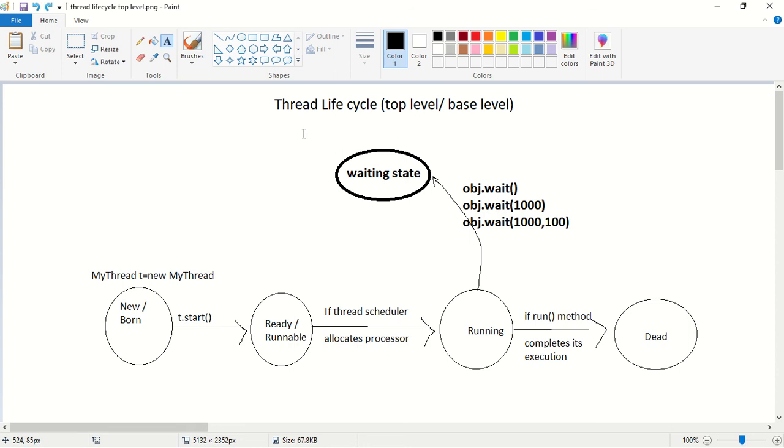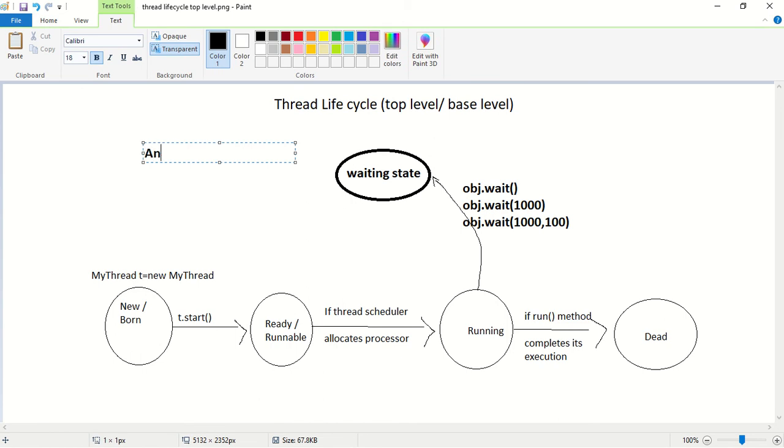Next, when will a thread come out of the waiting state? The thread will come out of the waiting state if it gets the notification, or if the time period expires, or if the waiting thread gets interrupted. In those cases, the thread will come out of the waiting state. So after coming out of the waiting state, which state will the thread enter into? The thread will enter into another waiting state.